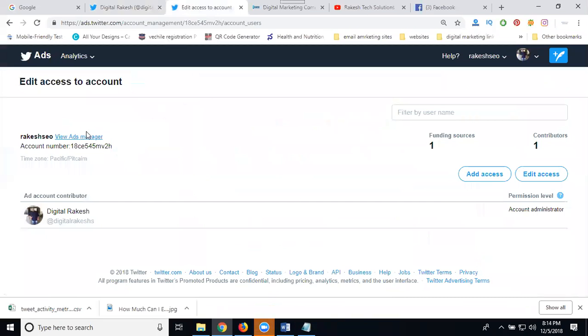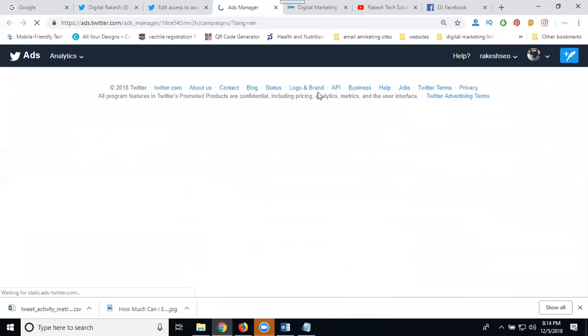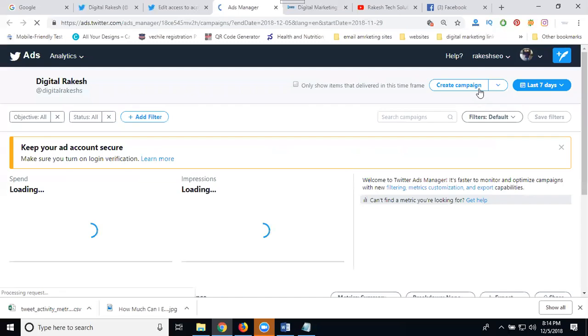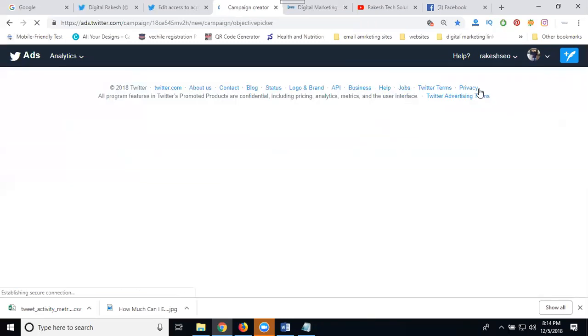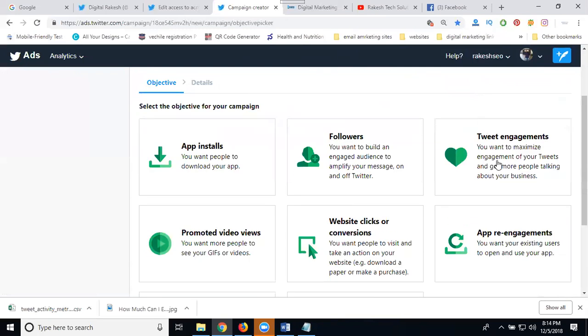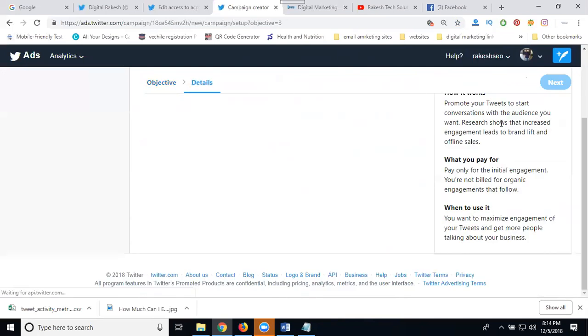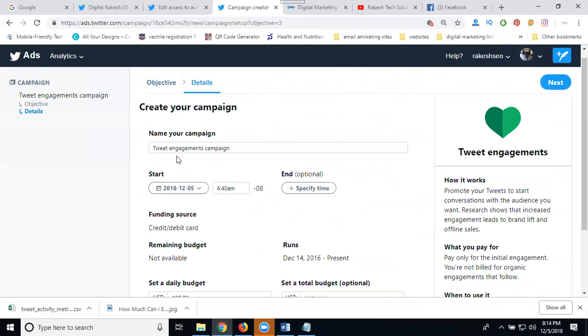So first we can go to view Ads Manager. In this, the option is create campaign. The option is tweet engagement. First select the tweet engagement campaign, then select your date. I can select the date for only 1 day, which finishes at your specific time. This ends at 11:59 p.m.